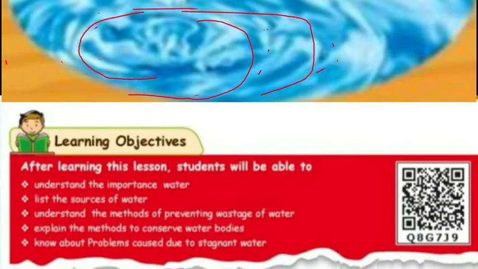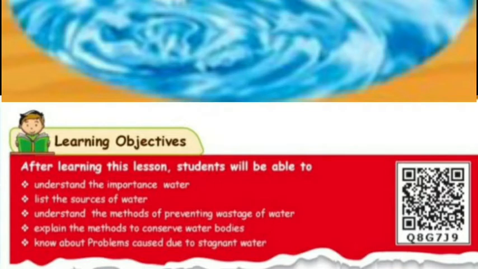Water is very precious for us, isn't it? Without water we cannot live. Without water we cannot survive in this world. So why are we living on the third planet? Because water is available. On the rest of the other planets we don't have water. Scientists are trying to get water on the moon, but right now it is not possible. Maybe in the future. So right now we are talking about water.